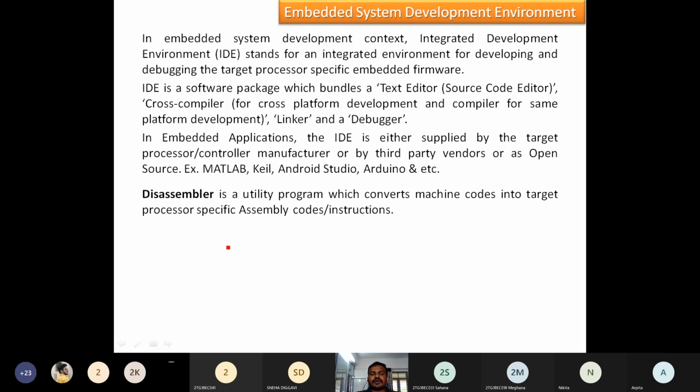What is the assembler going to do? Convert assembly to machine. What is this disassembler going to do? It is going to convert machine to assembly code. And while using this disassembler, we need to specify which type of assembly code or which processor or which controller we are going for this conversion. Okay, because the 8086 microprocessor needs different codes.